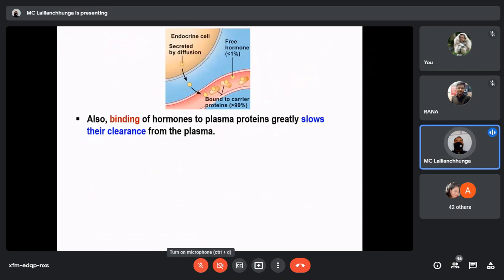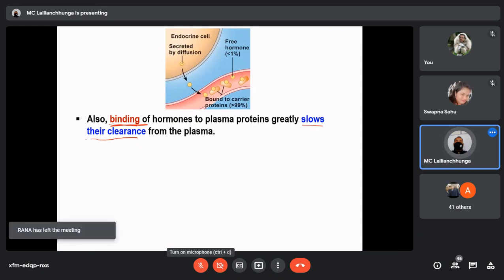Also, binding of the hormone to plasma protein greatly slows its clearance from the plasma. This point is very important. Earlier, I told you that the action of thyroxine may take weeks, even months. Why? Because most of it is in the bound form. To have a full effect, all those bound forms should get detached, which means they can have their full function only after a long period of time.